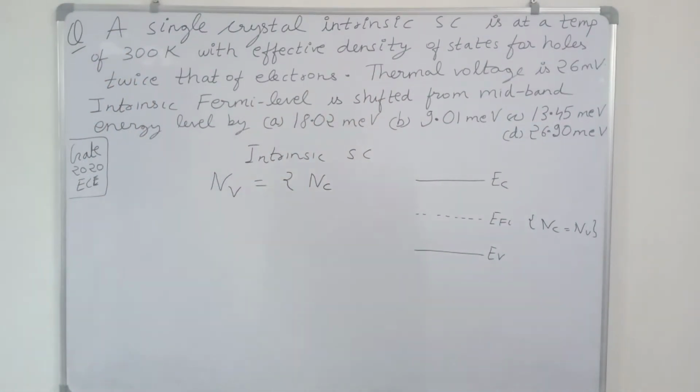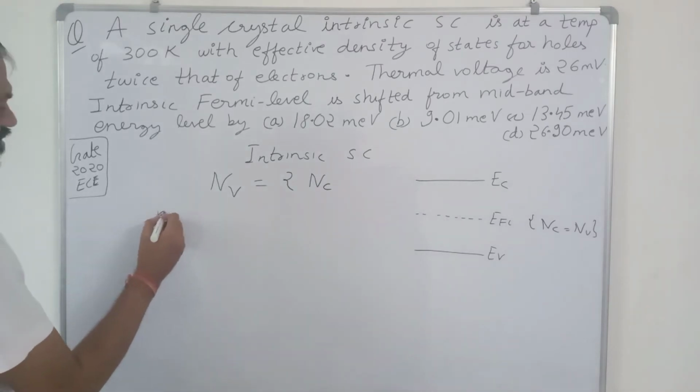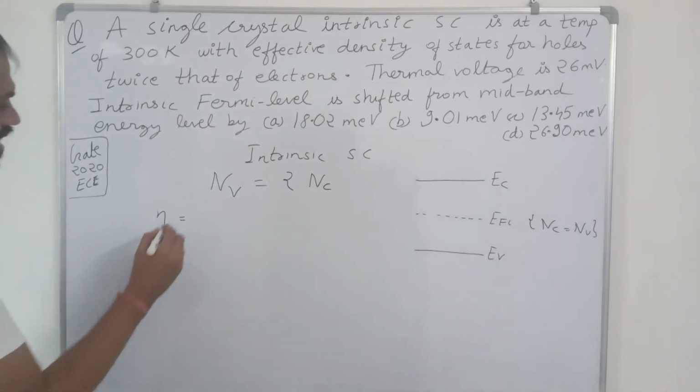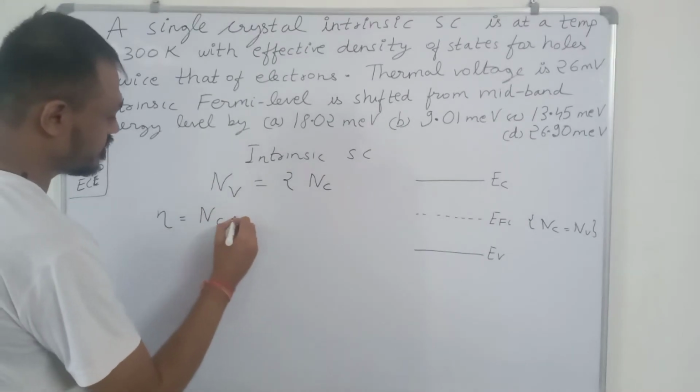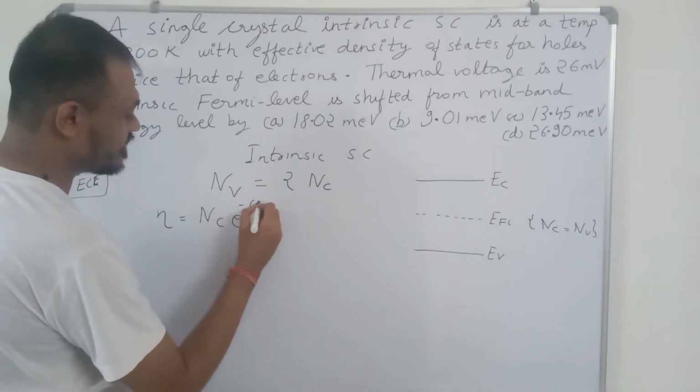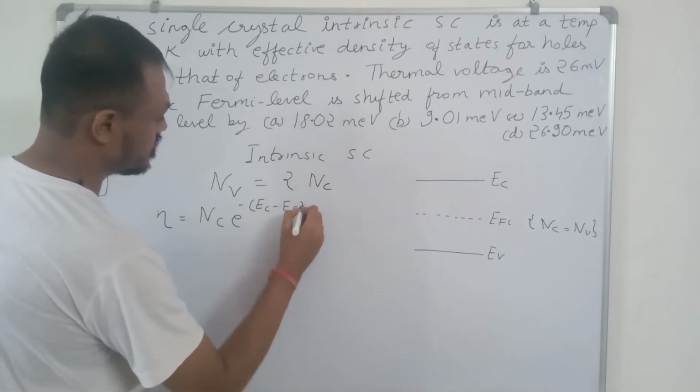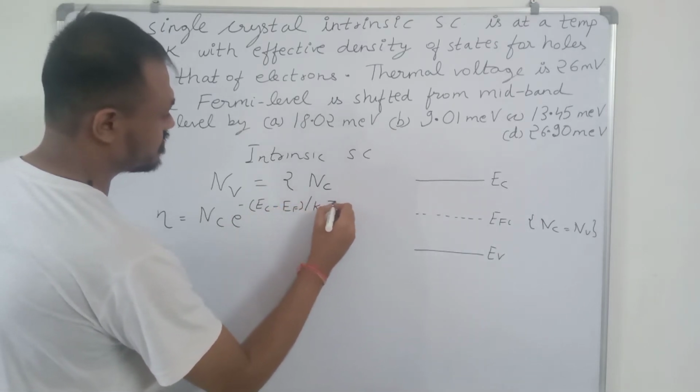Now the number of electrons in an intrinsic semiconductor is given by Nc exponential of minus of Ec minus Ef upon kT.